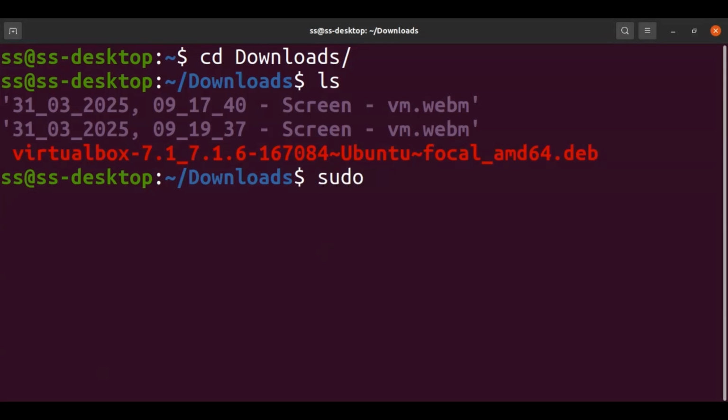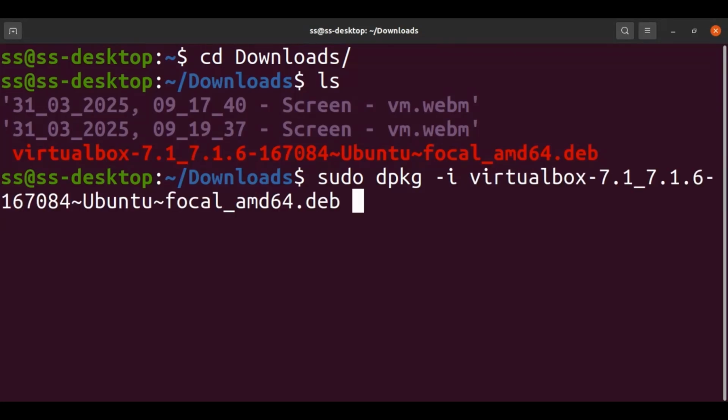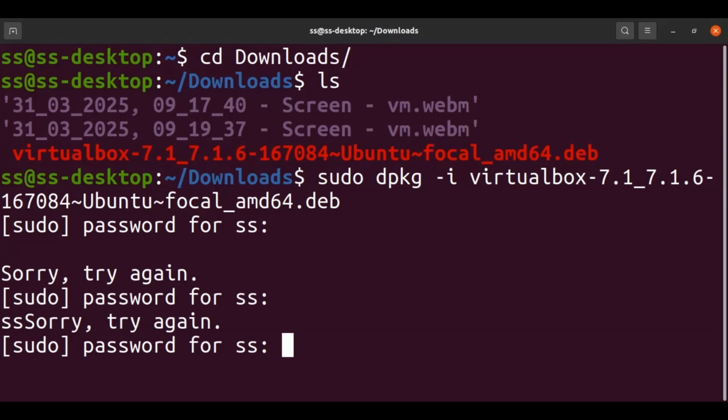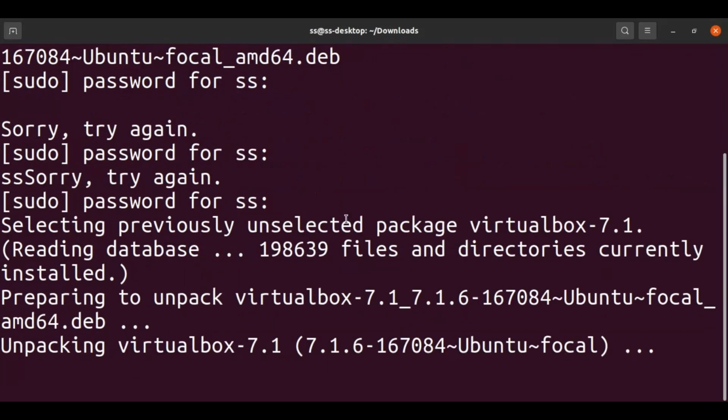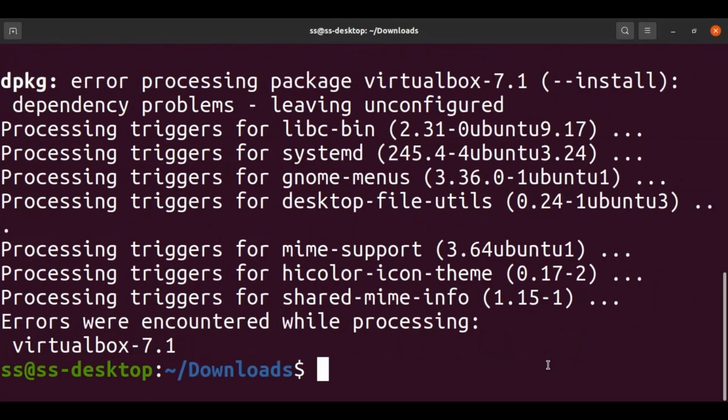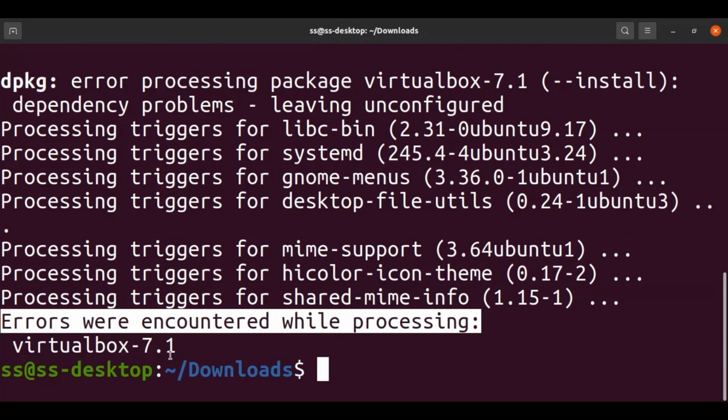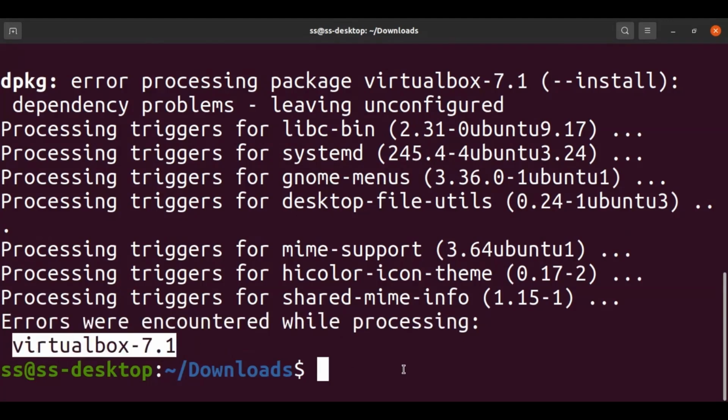So sudo, and then it will ask for your password. Okay, it's preparing to unpack, and it is unpacking. It will take some time, not much, but some time. Now, here you can see that errors were encountered while processing VirtualBox 7.1. You'll get that message in your Ubuntu. Okay, how to solve that problem, right?